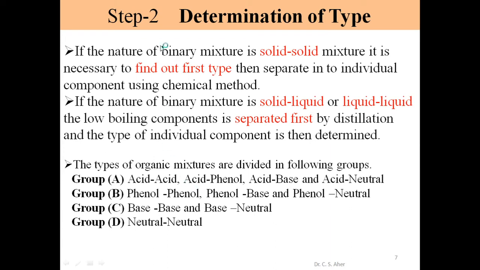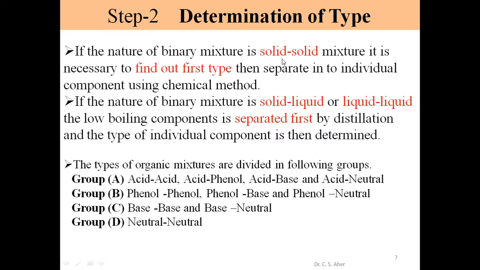Second step, determination of type. See, in the first step we determine nature, and in the second step we determine its type. So we classify organic compounds into 4 types: acid, phenol, bases and neutral. If the nature of the binary mixture is solid, then it is necessary to find out the type first, and then we go for separation of the individual components using chemical method.